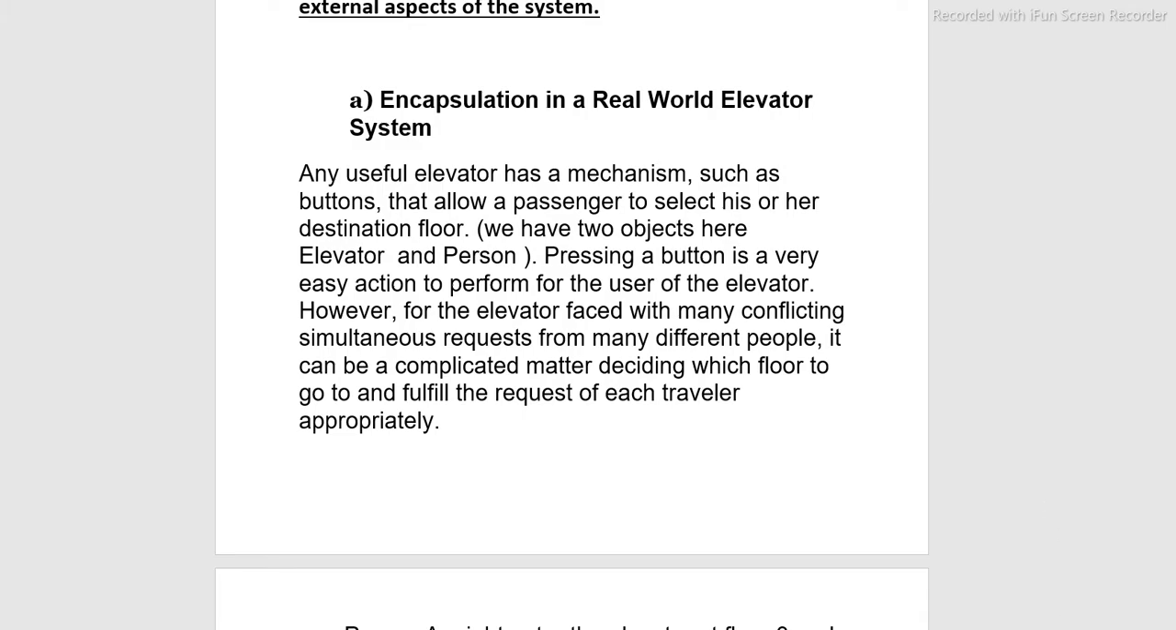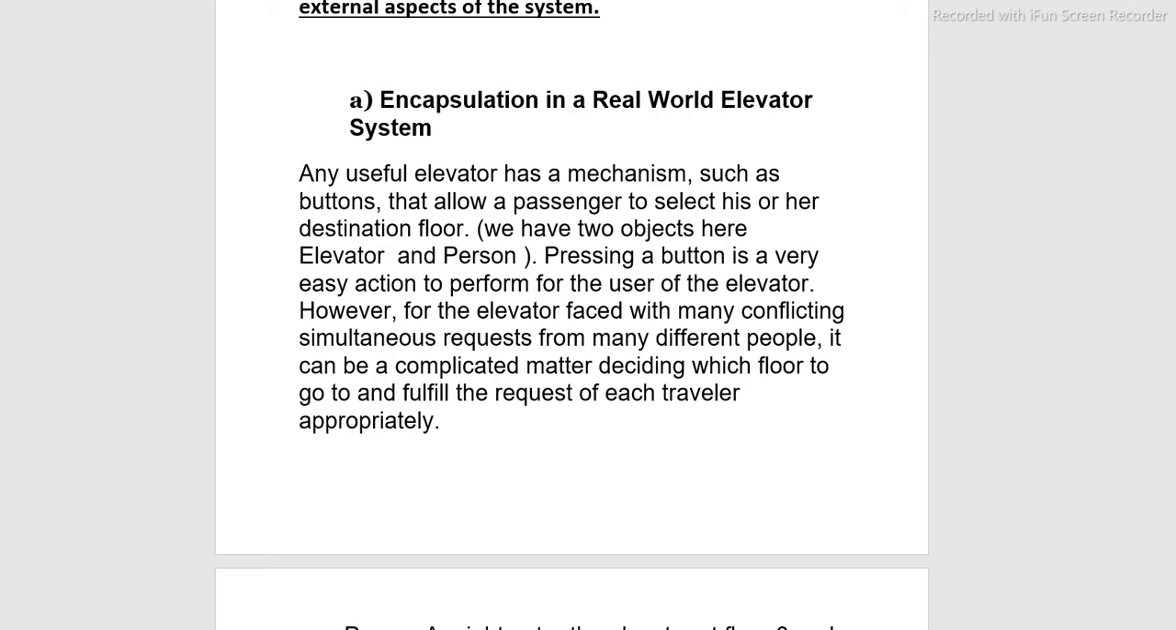Encapsulation in a real world elevator system. Any useful elevator has a mechanism such as buttons that allow a passenger to select his or her destination floor. We have two objects here, elevator and person. Pressing a button is a very easy action to perform for the user of the elevator.